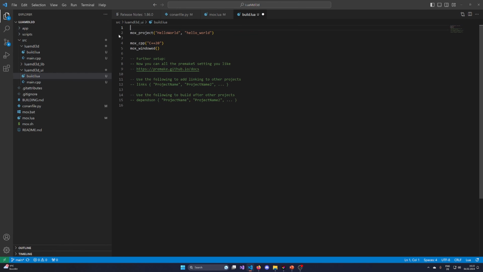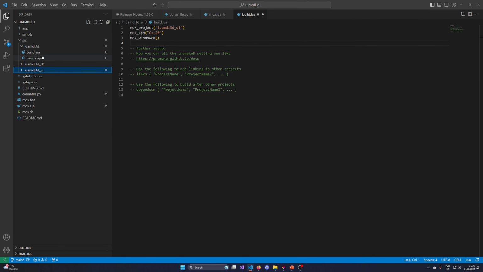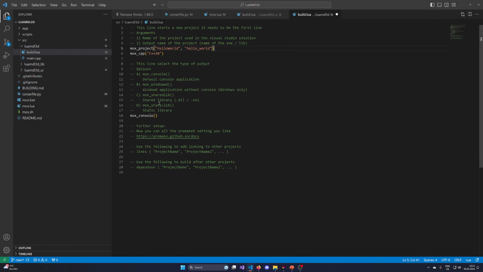Then let's adjust the configuration of the project. I do not want to call it like that. I want to call this one Lua MBL 3D UI. And this is quite similar to how I want to do it here. The only difference is going to be, first let me copy the Lua file down here and to the library and add a